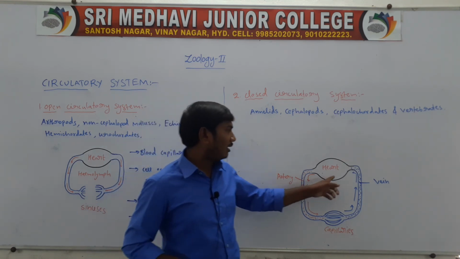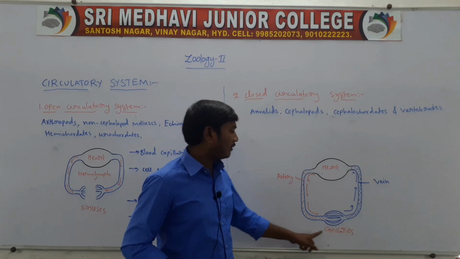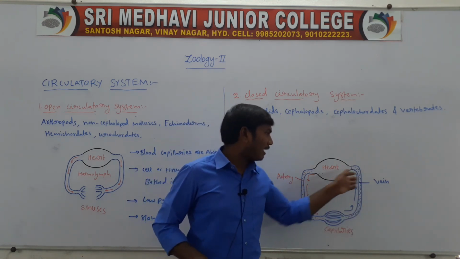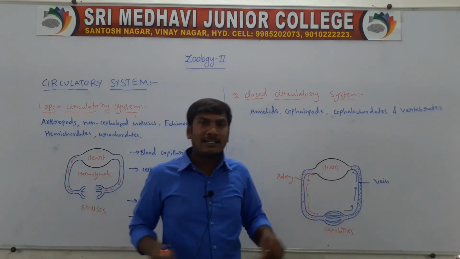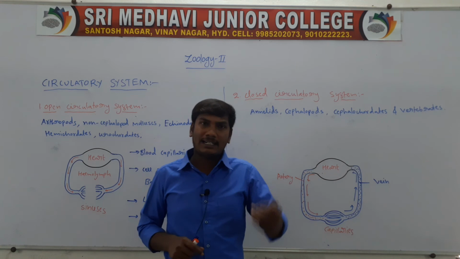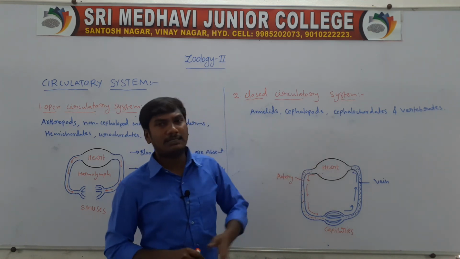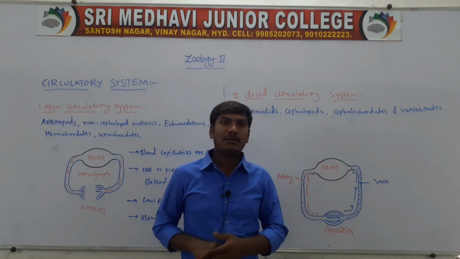The heart sends blood through vessels like arteries to the body parts, where the capillaries filter it, and the blood then returns to the heart through the veins. So the blood circulates completely within the vessels, arteries, veins and capillaries. This type of circulatory system is called the closed type of circulatory system.